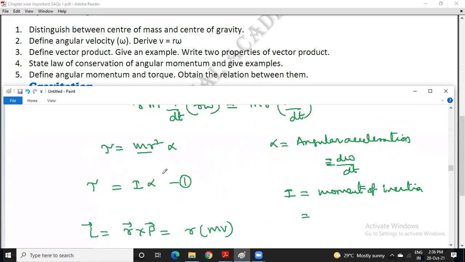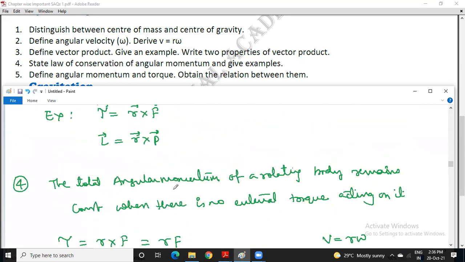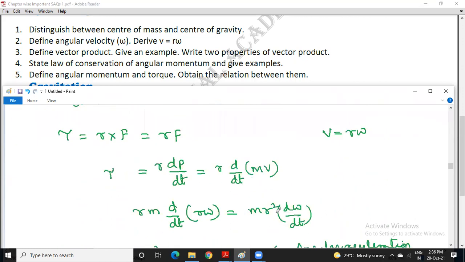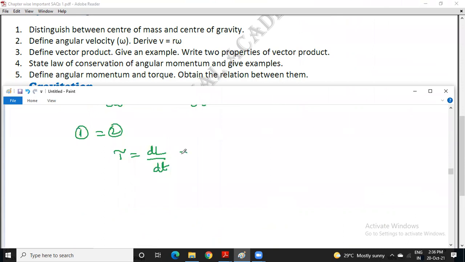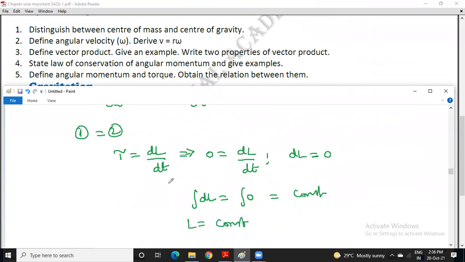Now use the statement that total angular momentum of a rotating body remains constant when there is no external torque. As per the statement, you make external torque as 0. It will be dL by dt equal to 0. So dL is equal to 0. If you go with integration, 0 integration is constant. So therefore, L is constant. So angular momentum is constant.